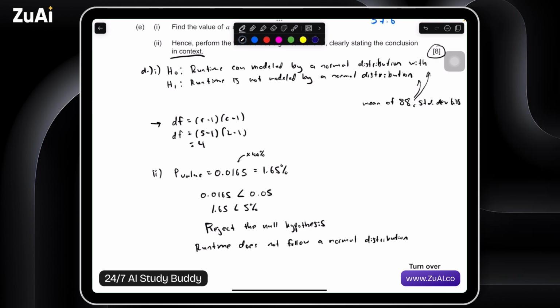Runtime does not follow a normal distribution with a mean of 88 minutes and a standard deviation of 6.75.